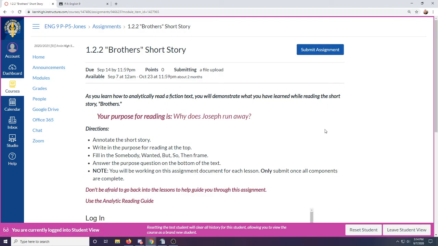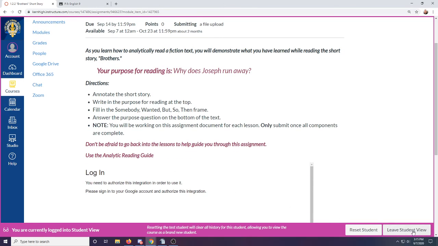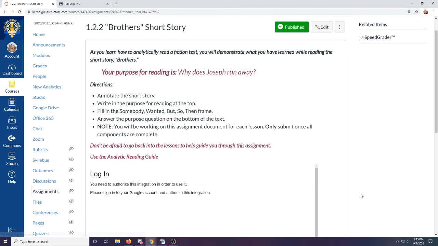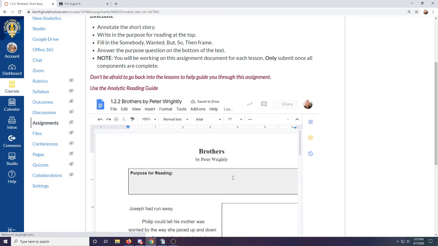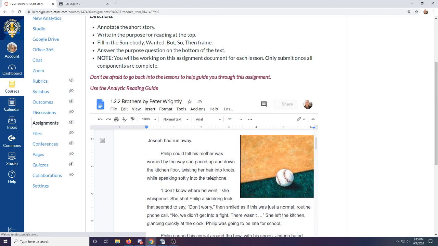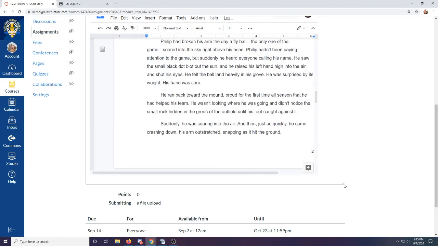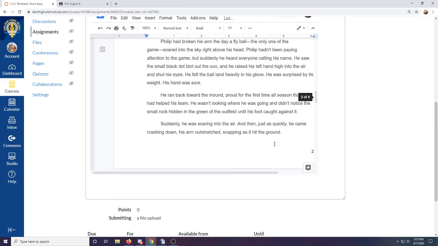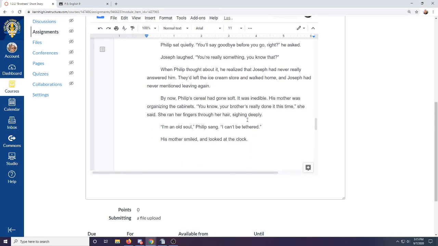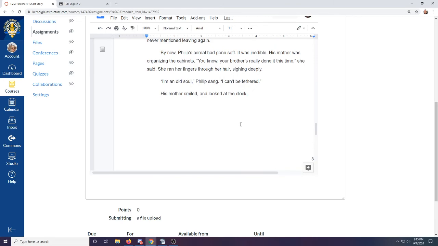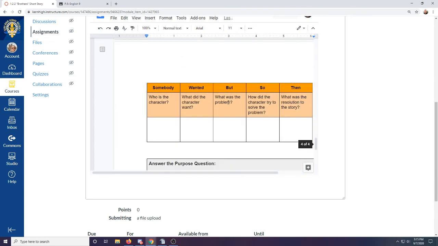Next you have your first short story from me. This is The Brothers. You'll see this document right here, and you'll read the story. At the bottom of the story, you can kind of see right here. Let me see if I can expand this for you. No. So when you read the story, you'll annotate it, just as we learned when annotating the Pickstar article. You'll highlight, you'll write comments, you'll make questions. When you're done annotating the story, you'll answer the questions down here at the bottom.